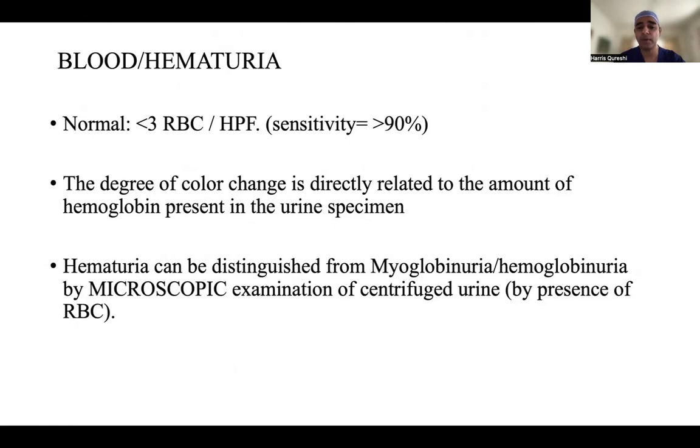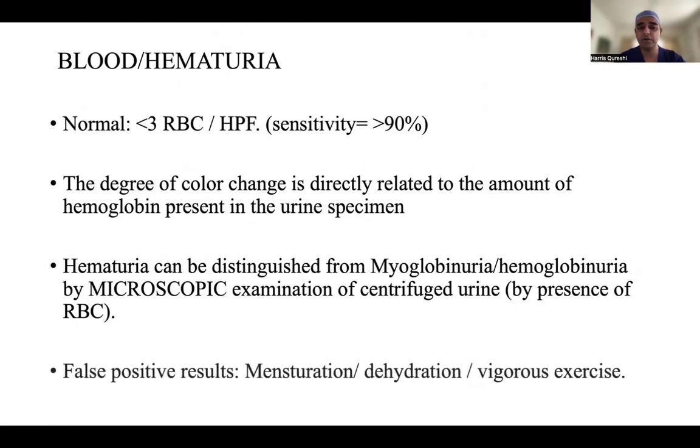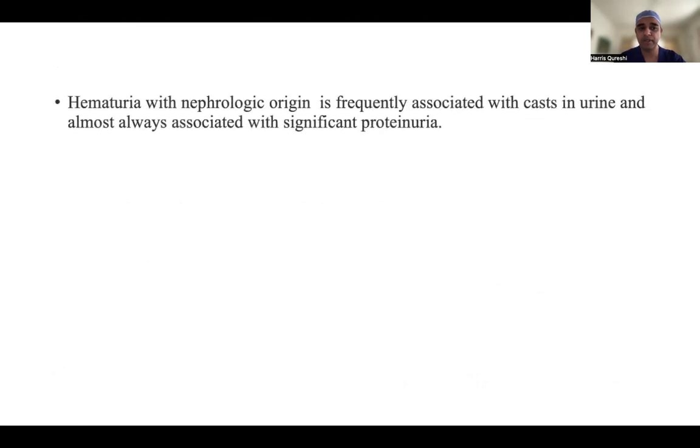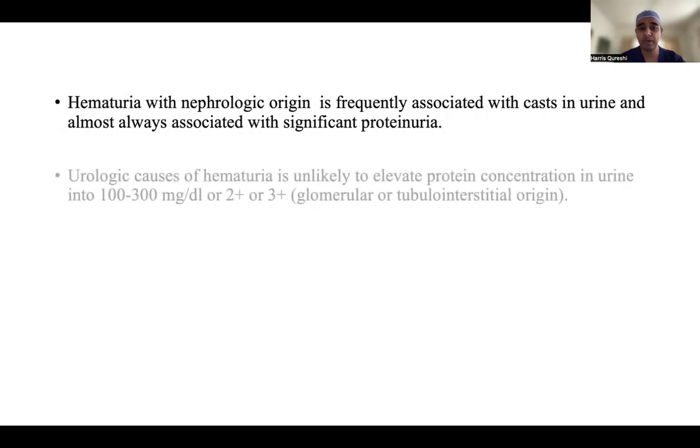Hematuria can be distinguished from myoglobinuria and hemoglobinuria by microscopic examination of centrifuged urine by presence of RBCs. False positive results: menstruation, dehydration, vigorous exercise can also cause it. Hematuria with nephrologic origin is frequently associated with casts in urine, and we'll be talking about casts and crystals as well, and almost always associated with significant proteinuria.